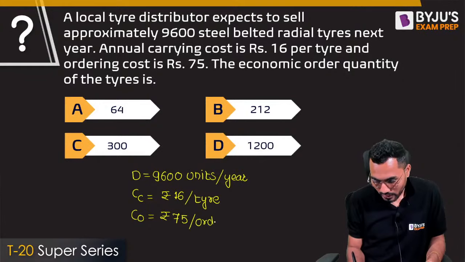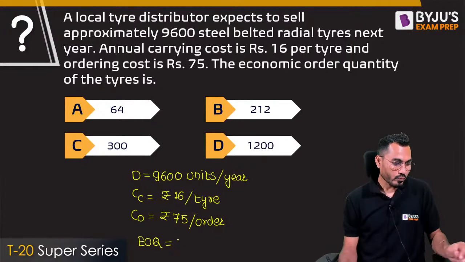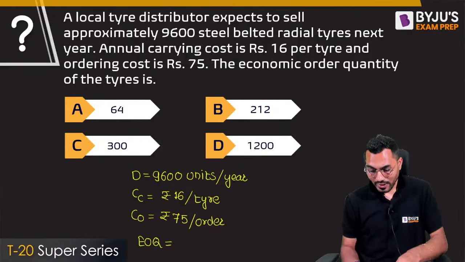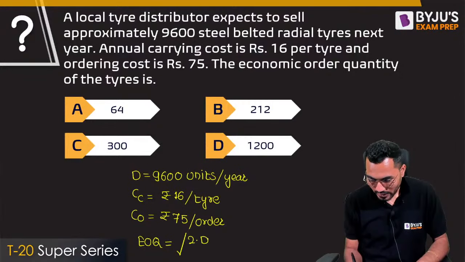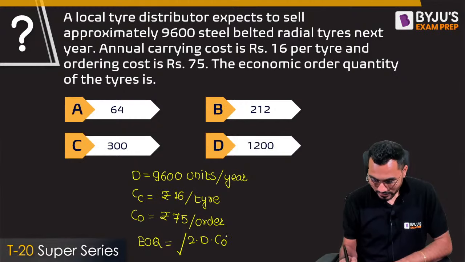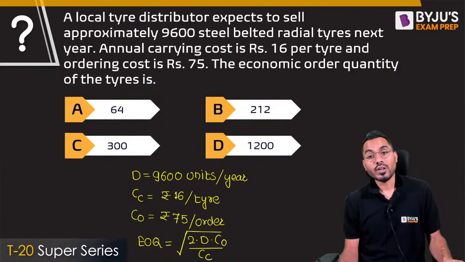And we are interested to calculate the economic order quantity, EOQ. So how much is the economic order quantity? So can I say that economic order quantity is exactly equal to root of 2 into D into CO divided by CC. This is the standard formula. Maximum questions would be asked only on this particular formula with minute changes. 2 into D into CO divided by CC.